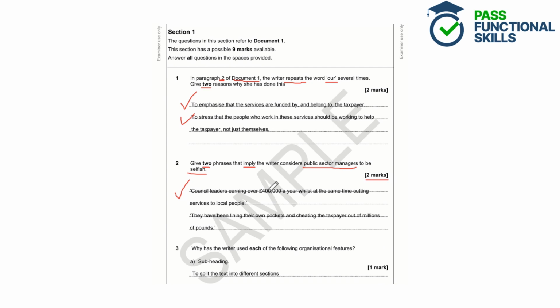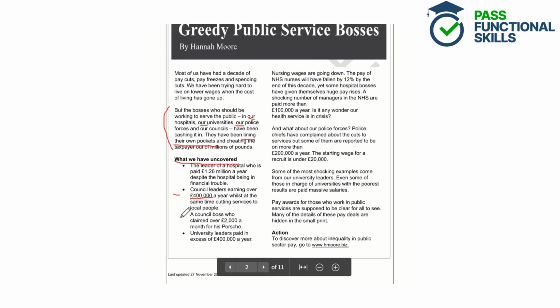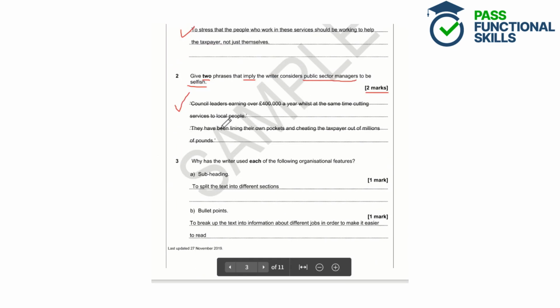And then the second thing that the student has put is they have been lining their own pockets and cheating the taxpayer out of millions of pounds. If we have a look in the document, we can see that here. This phrase, lining their own pockets, just means looking after themselves. So the implication there is also that they're selfish. So that would be correct as well, and they've got the 2 marks there.